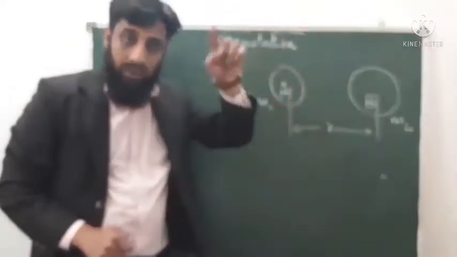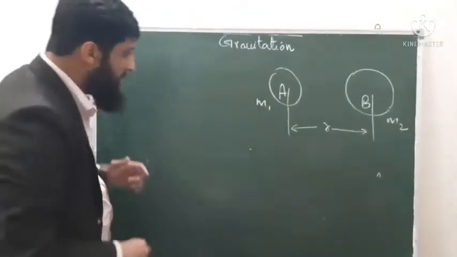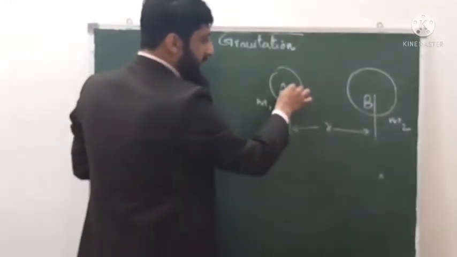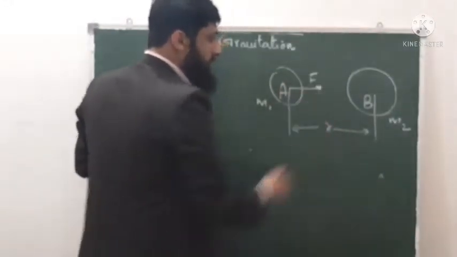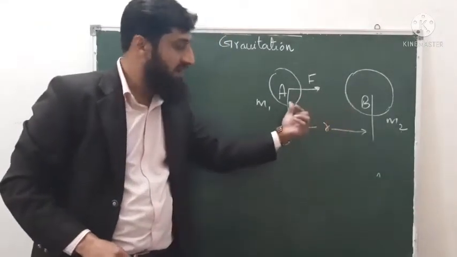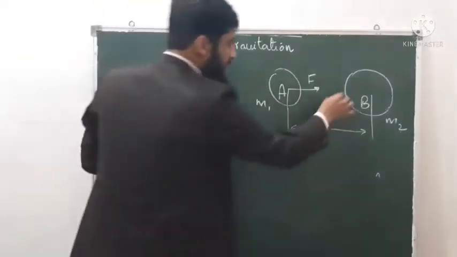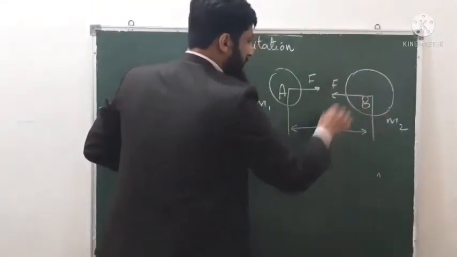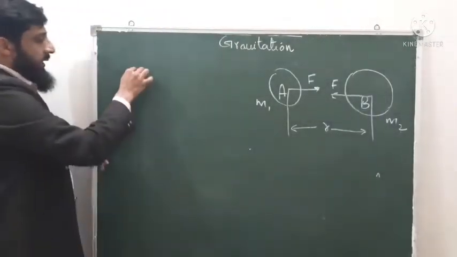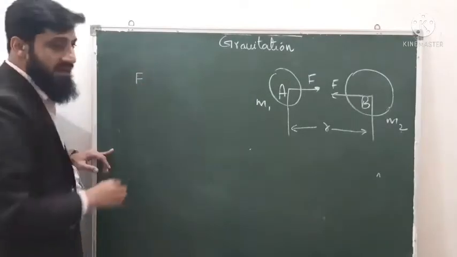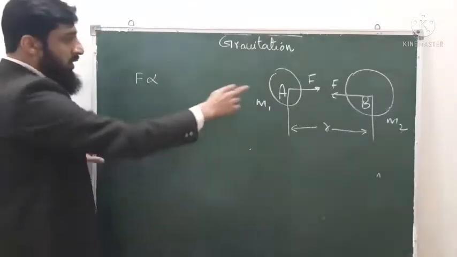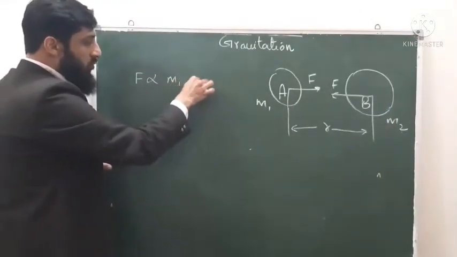So according to Newton, there is a force of attraction between these two bodies. This body attracts that body with the force F, and that body also attracts this body with the same force F. So he gave the relation for F. He said that F, the force of attraction, is directly proportional to the product of masses of the two bodies.